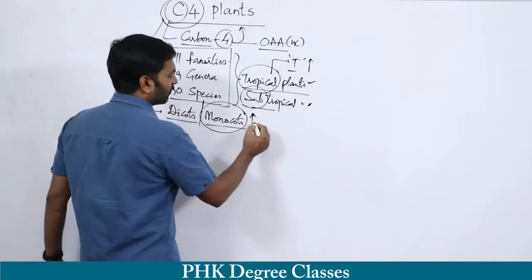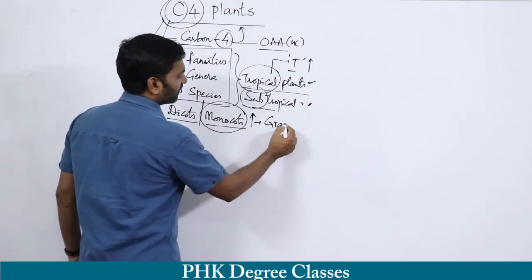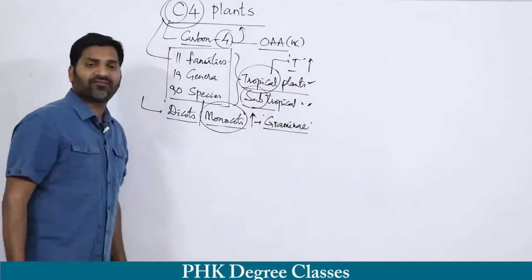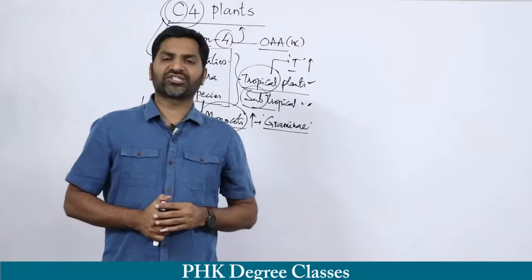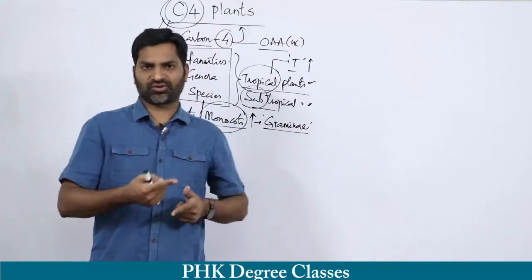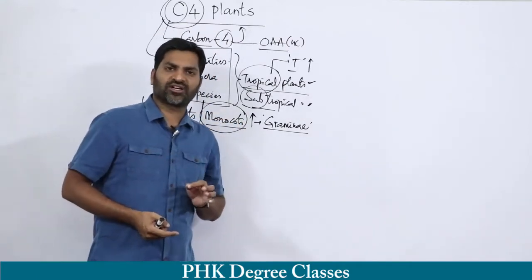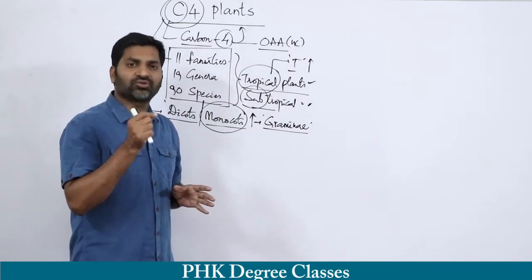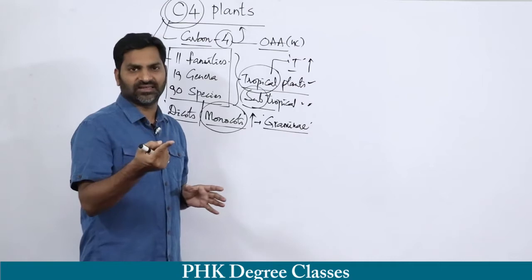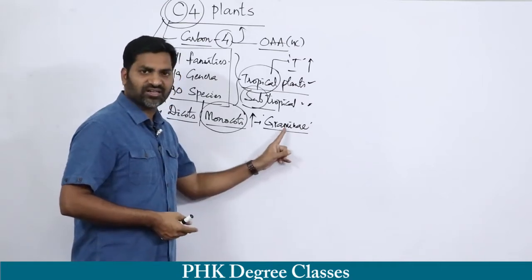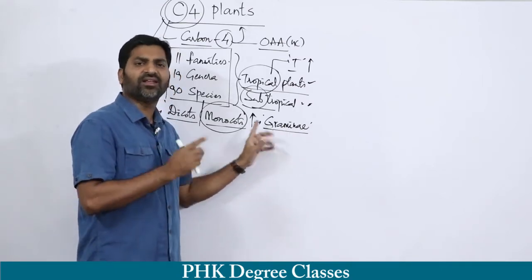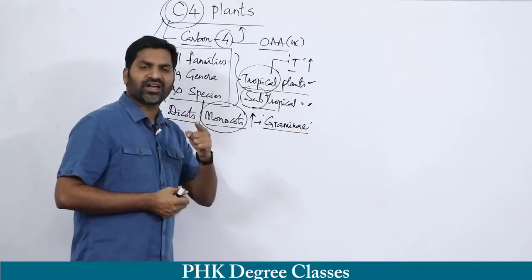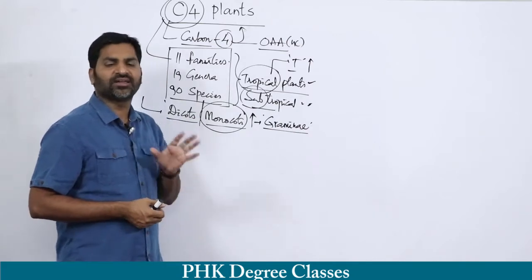Clear? So remember, Gramineae. The best example is the Gramineae family. There is an alternative name according to ICBN rules, the International Code of Botanical Nomenclature. According to ICBN rules, the family name should end with -aceae. But you cannot see that ending in Gramineae, as it ends with -ae.